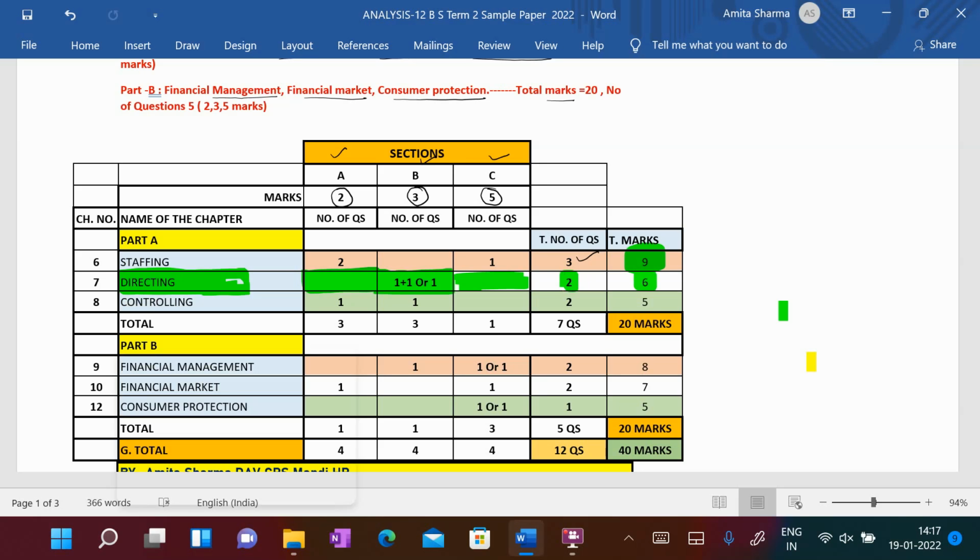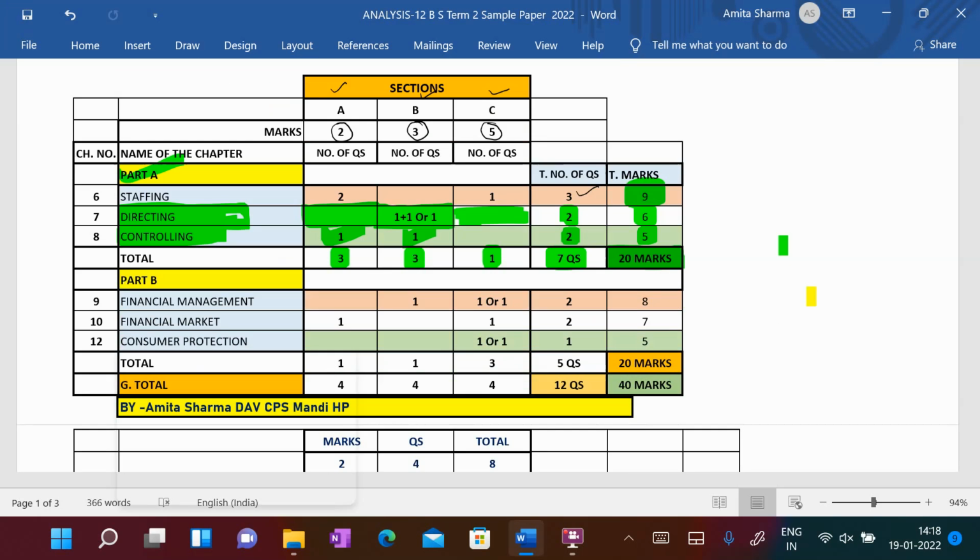And from controlling there will be 1 question of 2 marks and 1 question of 3 marks. So, total questions coming from controlling will be 2 and total marks 5. So, the total number of questions coming is 7. There will be 3 questions of 2 marks, 3 questions of 3 marks and 1 question of 5 marks from Part A, students. And total marks will be 20. Is it clear?